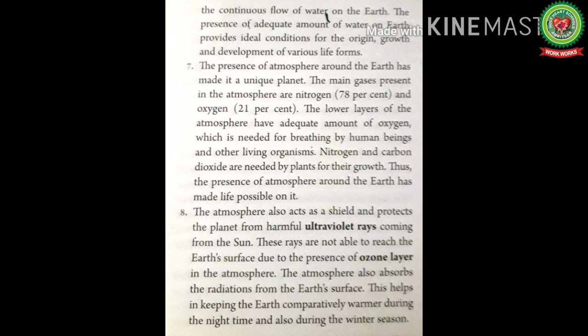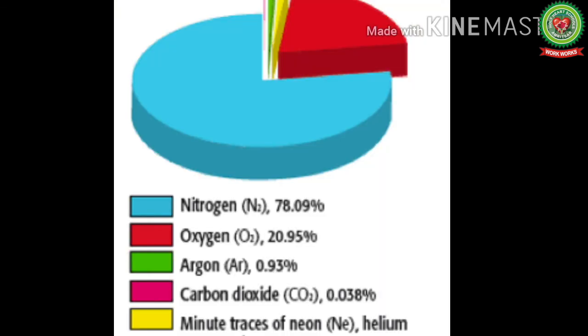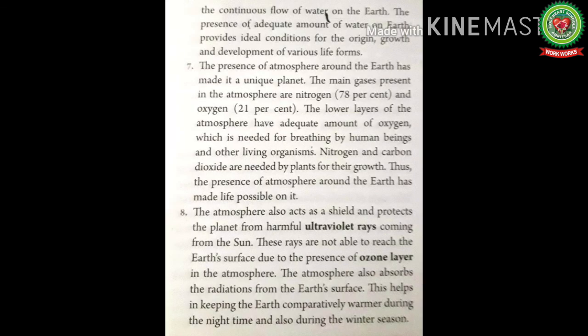Next we have the atmosphere. We also know that without air, without breathing, we cannot live. So the atmosphere is the most important element that helps life to sustain. The atmosphere is basically composed of nitrogen, oxygen, carbon dioxide and many other gases. Nitrogen has the highest concentration among all the gases and oxygen is number two. So let's read. The presence of atmosphere around the Earth has made it a unique planet.